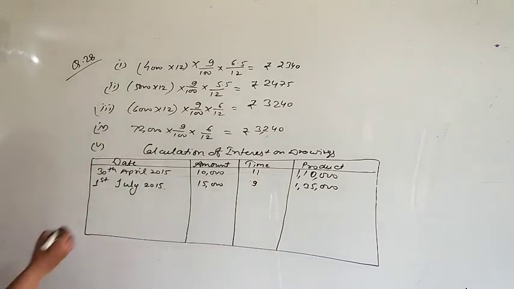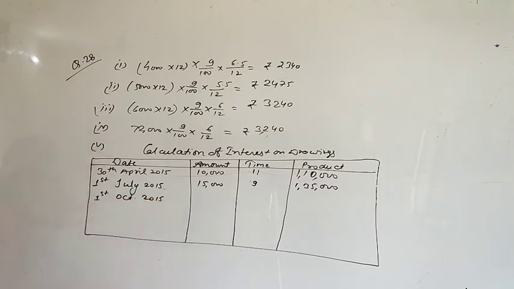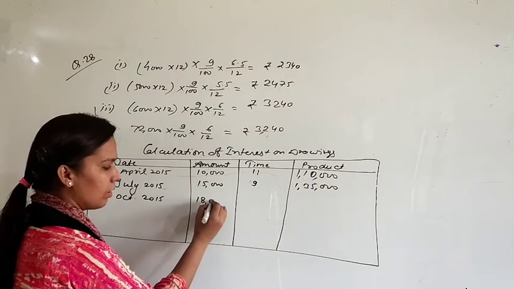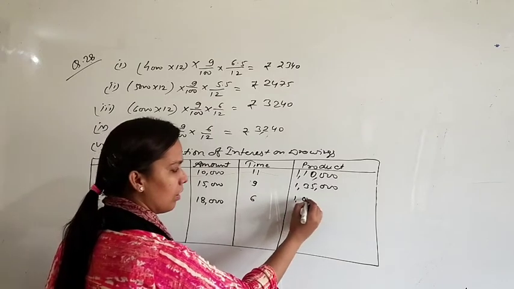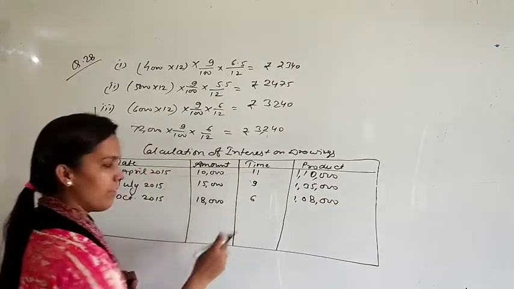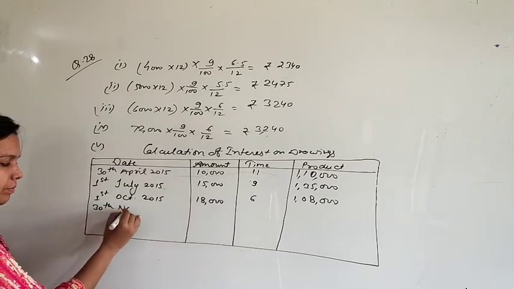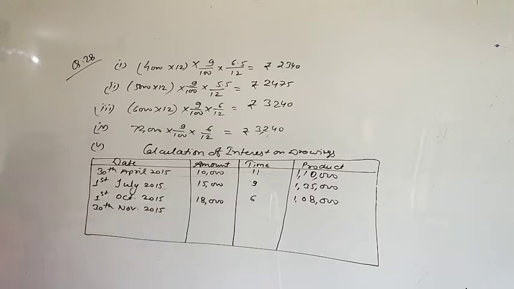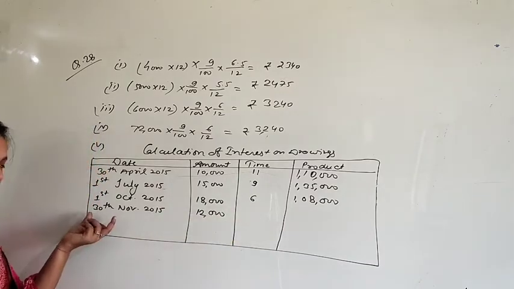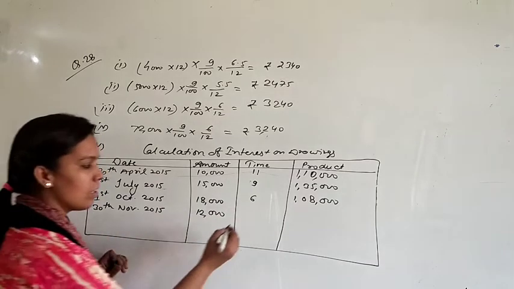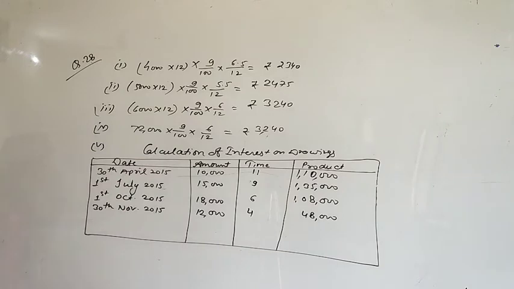Next one, 1st October 2015. This is the next drawing of rupees 18,000. Calculate the time from 1st October to 31st March, that is 6 months. The product will be 1,08,000, 18,000 multiplied by 6. Next one, 30th November 2015. On this date, the drawing was of rupees 12,000. Calculate the time from December 1st to March end, meaning 4 months, and the product will be 48,000 rupees.